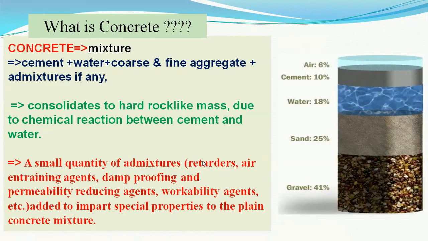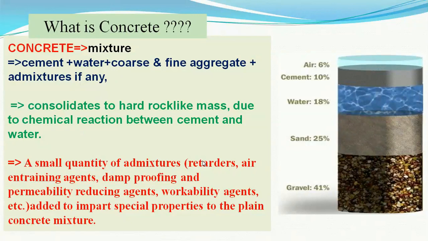As we know that concrete is a mixture of cement, water, coarse aggregate and fine aggregate plus admixtures. These admixtures are like a tonic in concrete. All these ingredients together consolidate to a hard rock-like mass due to the chemical reaction between cement and water.